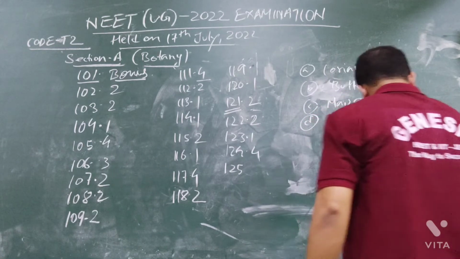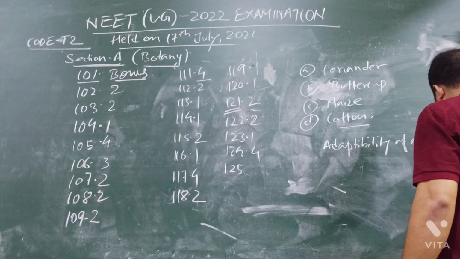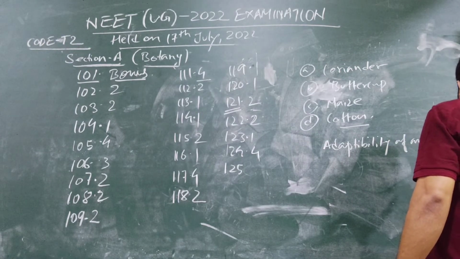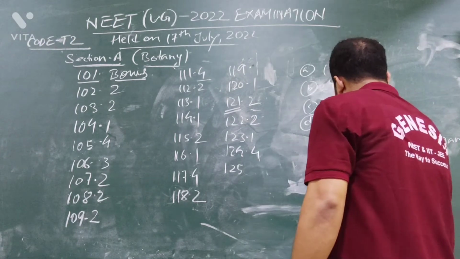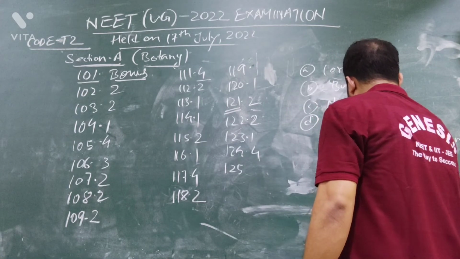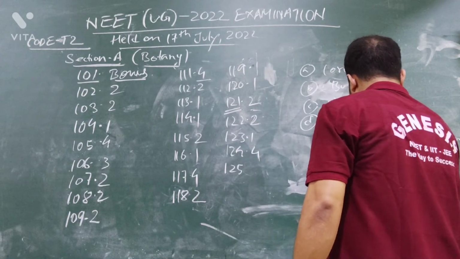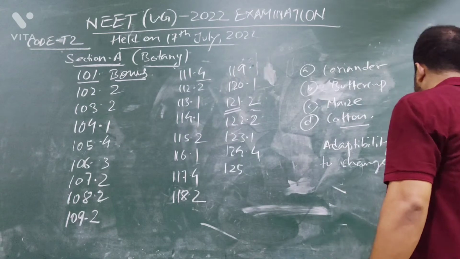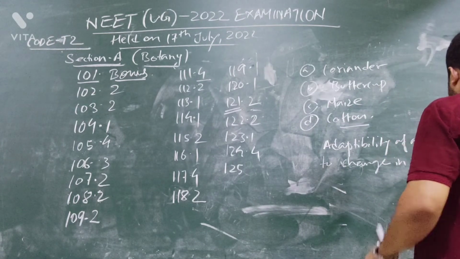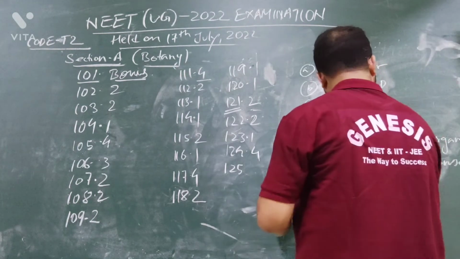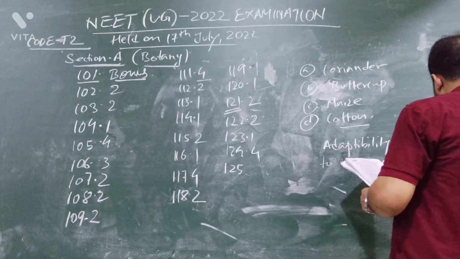Adaptability of an organism to change in response to its environment.